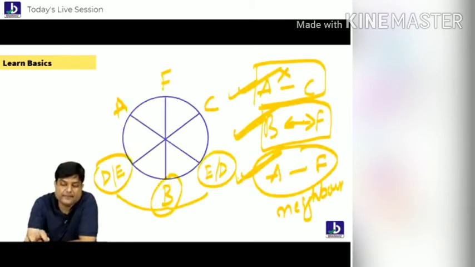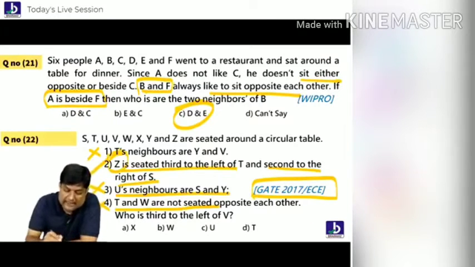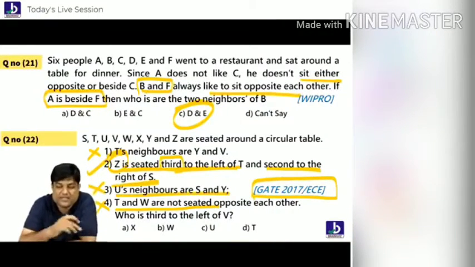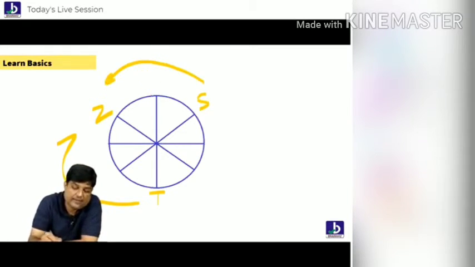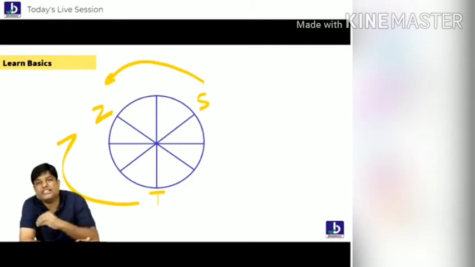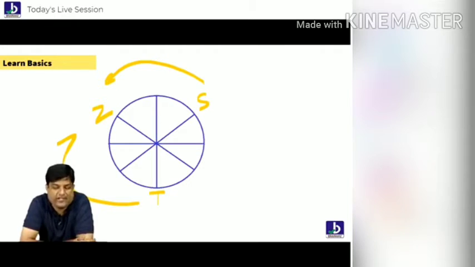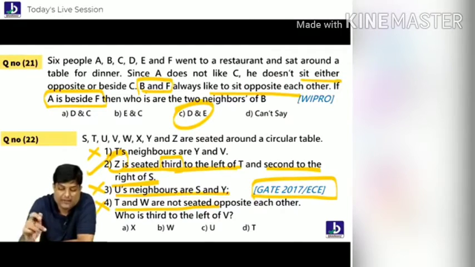Now, Z is third left side of T and also second right side of S. Z, you are not only third left of T, you are second right side of S also. If you put S here, Z will be first right. Be very careful. If you put S here, Z will be second right. Understanding the way you have to read and put it? Some people feel a little difficulty with this, but still we got it. Okay, everybody, now next point.